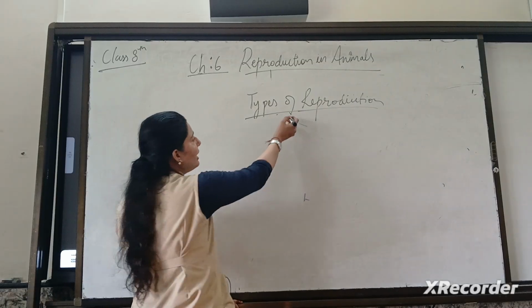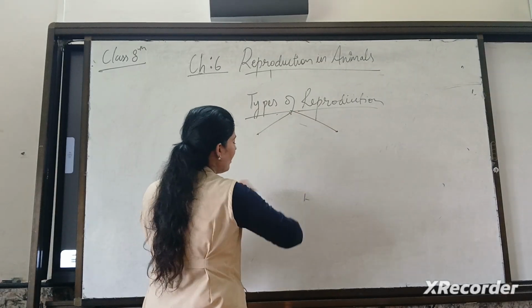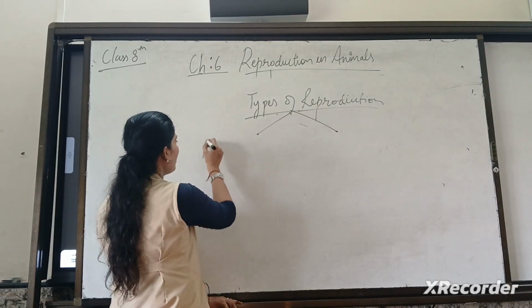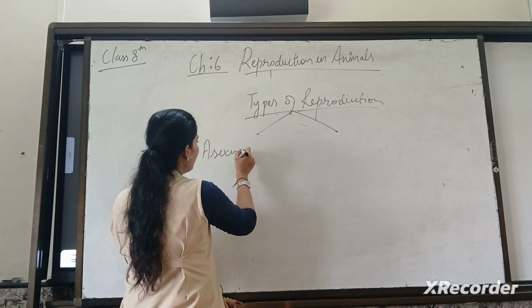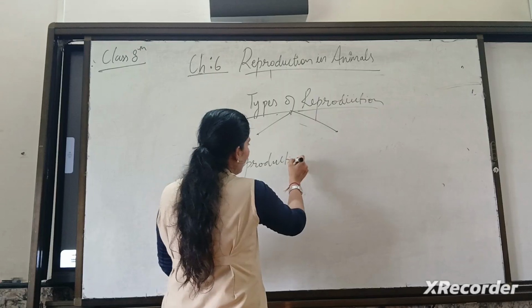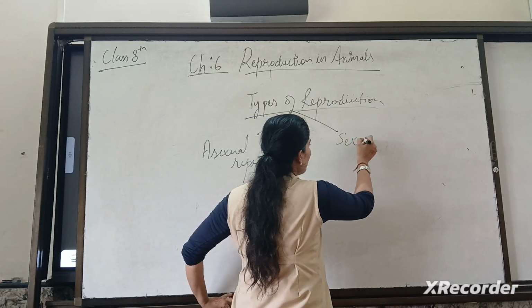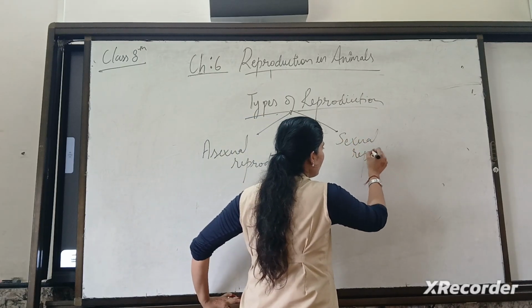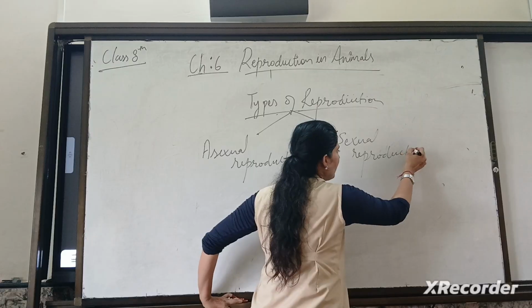You have already studied the types of reproduction in earlier chapters, like in class 7. So one is asexual reproduction, another one is sexual reproduction. Clear?